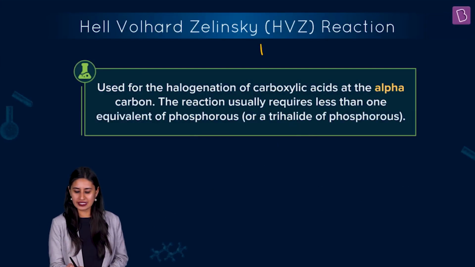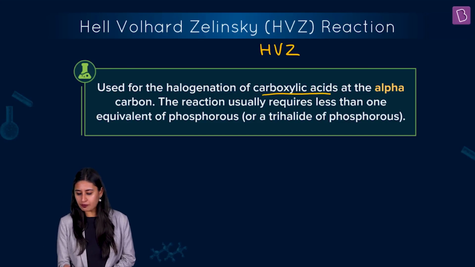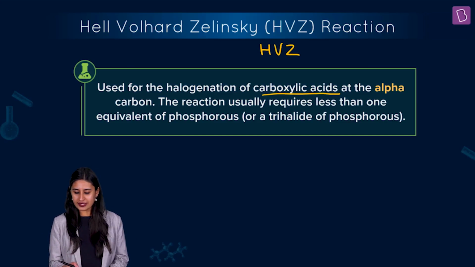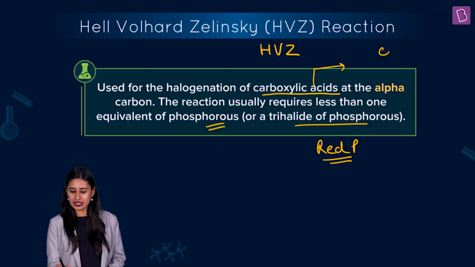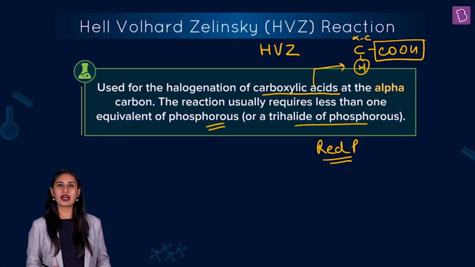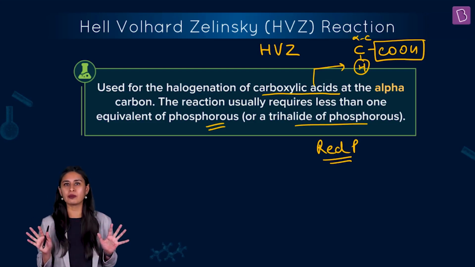Hell-Volhard-Zelinsky reaction, HVZ. It is used for the halogenation of carboxylic acids at the alpha carbon. The reaction usually requires less than one equivalent of phosphorus or a trihalide of phosphorus, so usually you will see red phosphorus written. Carboxylic acid is COOH, so the group of interest is this. The carbon that is directly attached to COOH will be the alpha carbon, and we must have hydrogen on this alpha carbon. So what happens is halogenation on this alpha carbon.